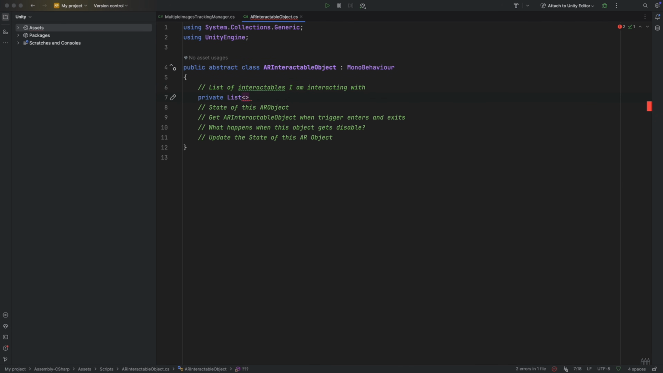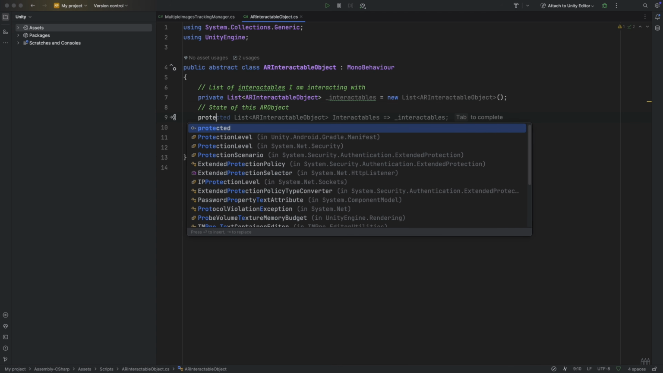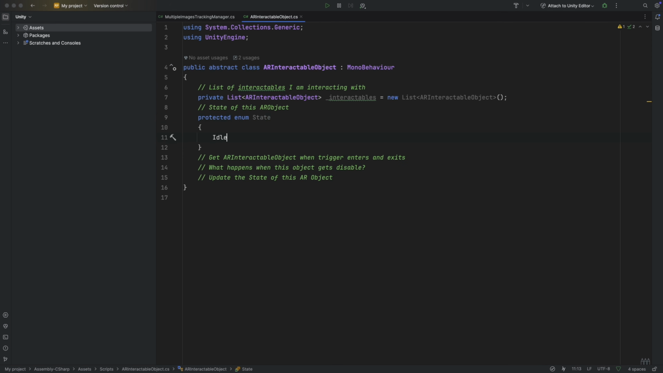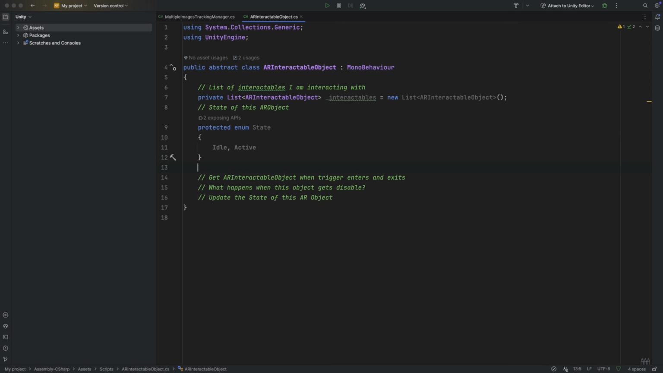Let's begin with creating a list of AR interactable objects named interactables. Then create a protected enum state with the states idle and active. Create an instance of the state, AR object's state, and initialize it as idle.